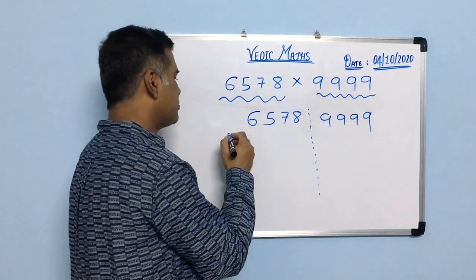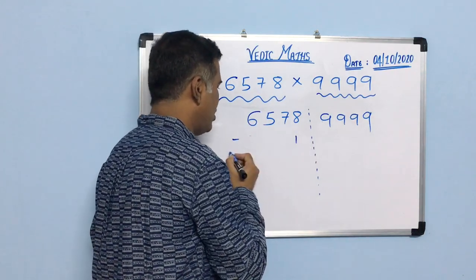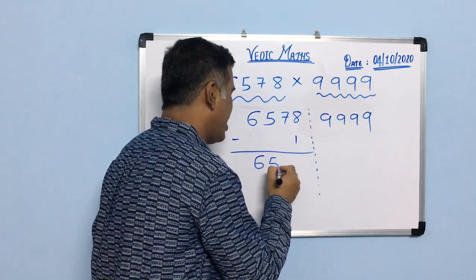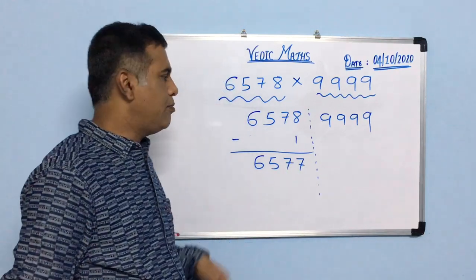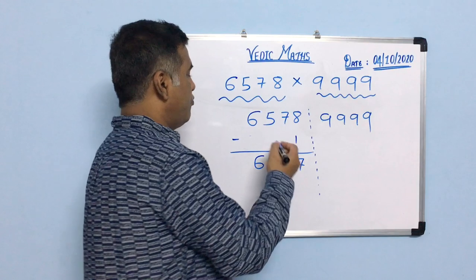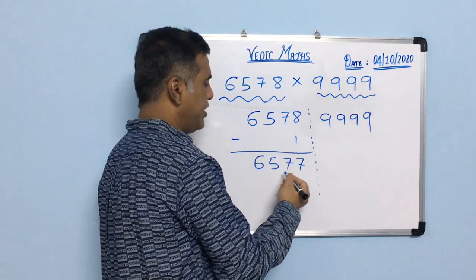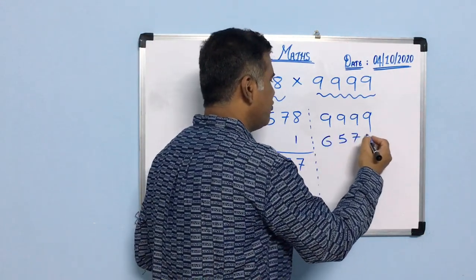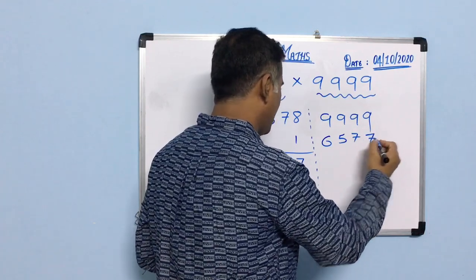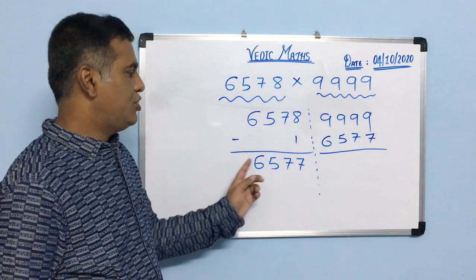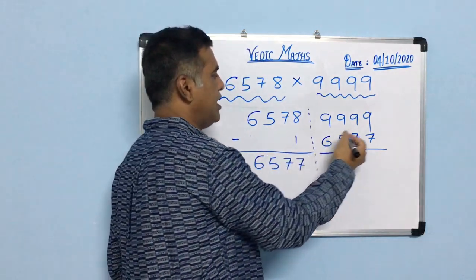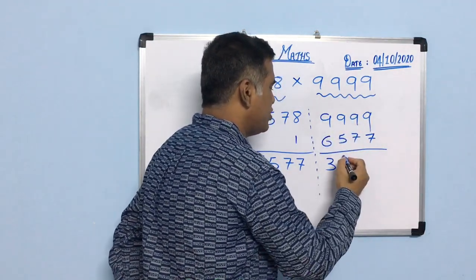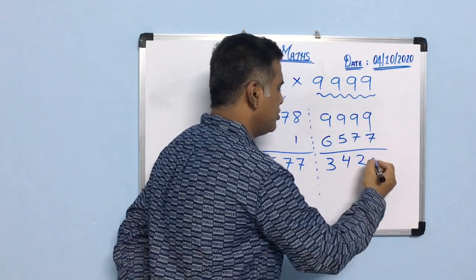Then I will just subtract 1 from the other number. 6578 minus 1 gives 6577. The same thing has to be subtracted from the number consisting of only 9s. So whatever you get after subtracting 1, that has to be subtracted from 9999. So 9 minus 6 is 3, 9 minus 5 is 4, 9 minus 7 is 2, 9 minus 7 is 2.